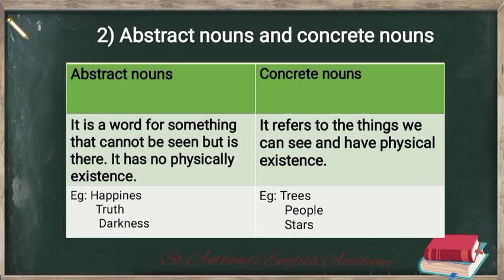So it refers to the things we can see and have physical existence, right? If we can see them, if we can touch them, if it has a physical appearance, then we call them concrete nouns.